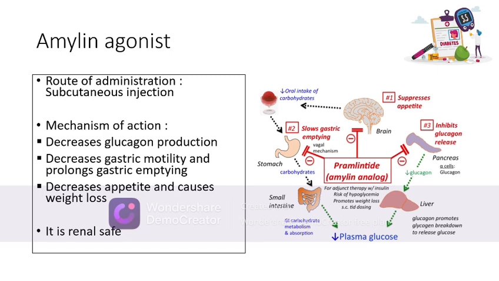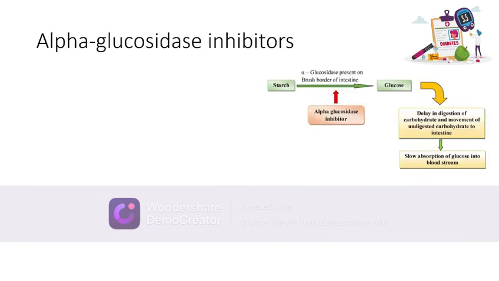Amylin agonists are renal safe. Now talking about alpha glucosidase inhibitors. So alpha glucosidase is an enzyme which is present on the brush border of the intestine that breaks down the starch into glucose so that it can be absorbed from the intestine. Alpha glucosidase inhibitors will inhibit this brush border enzyme and therefore starch is not broken down into glucose, and therefore there is delay in digestion and absorption of the carbohydrates into the blood, and this therefore will lower the blood glucose levels.